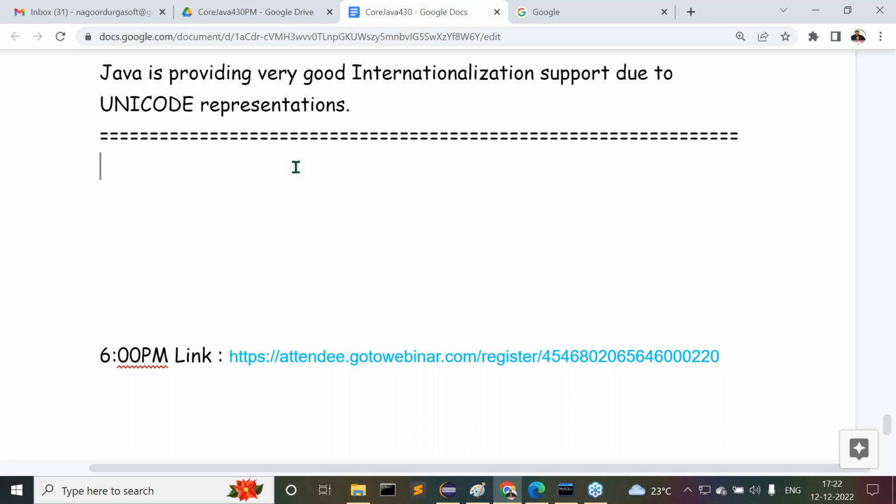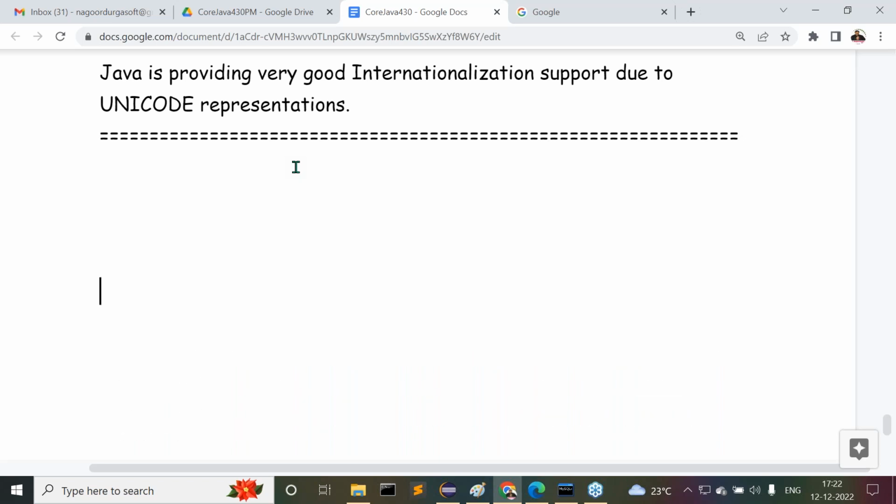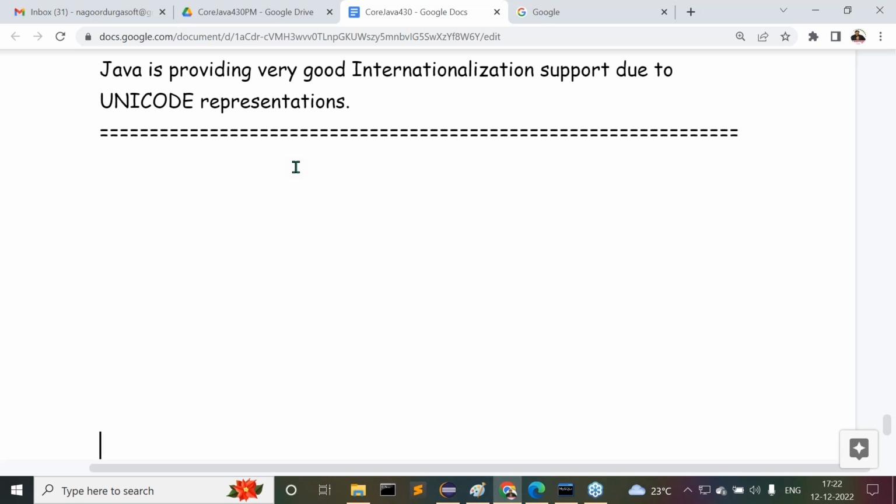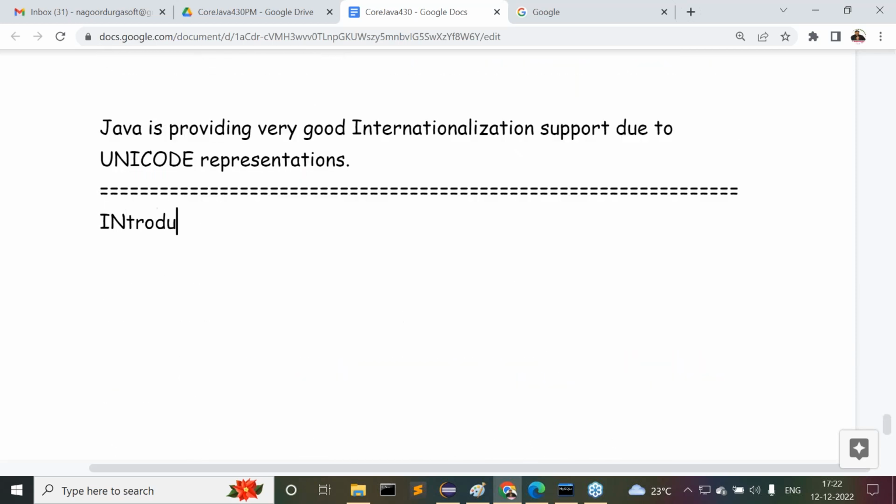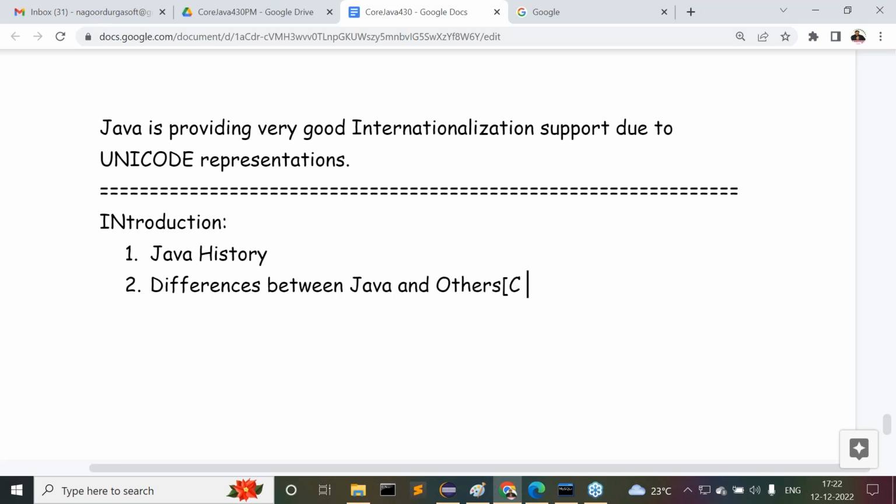Okay, fine. That's it. Now this is the total awareness we can understand. With this we completed the differences between Java and others. The topic is completed. Observe carefully what remaining topics we have to understand. In the introduction chapter, what topics are available? First one is Java history. Second is the differences between Java and others, where others are C and C++. Just now we completed that.